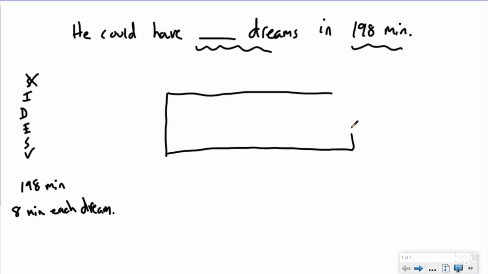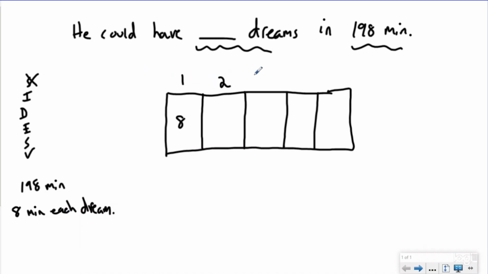I know that I've identified 198 minutes and 8 minutes. Both of those are minutes, which means one of them has to be my part and one of them has to be my total. I know 8 goes in each because it said 8 minutes in each dream, which means my groups are my dreams.